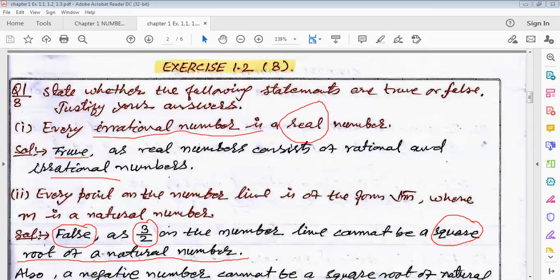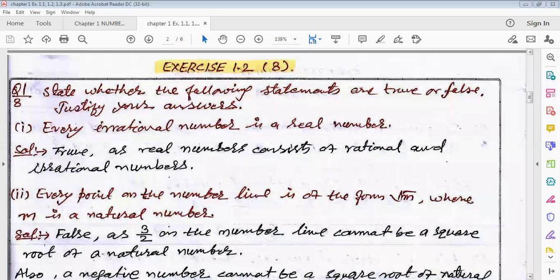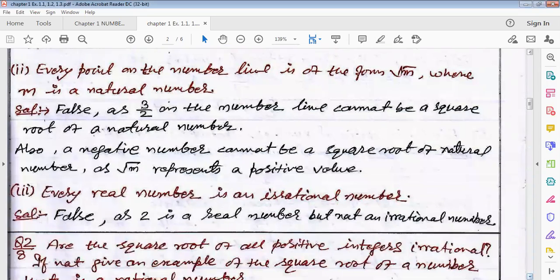So that's why we can say that every point on the number line is not of the form root m where m is a natural number.